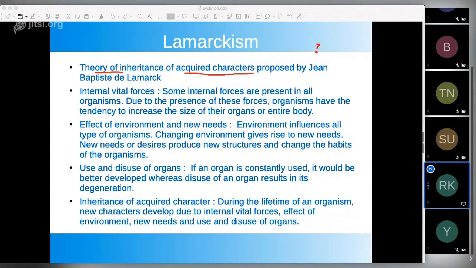So that's where Lamarck failed, because Lamarck simply said that any character which is acquired will get passed, but this does not happen until the genetic information of that characteristic comes in the cells of the germline, whether it is in the egg if it is a female, or in the sperm if it is a male. Got it? That is why I asked the question. This is where Lamarckism fails.